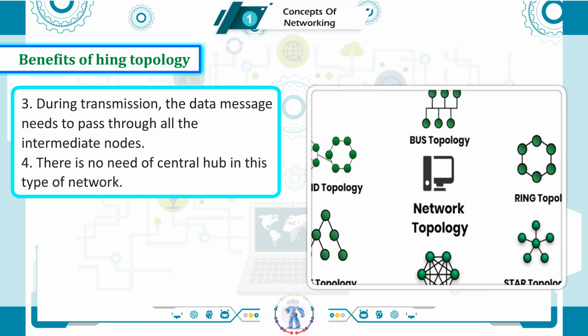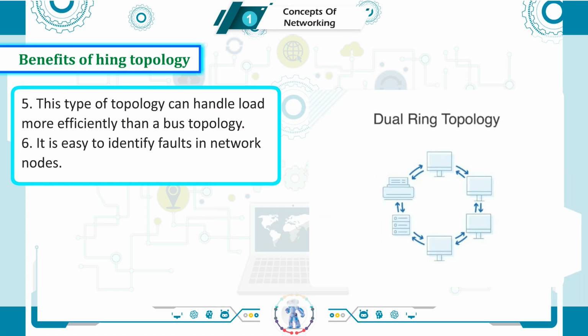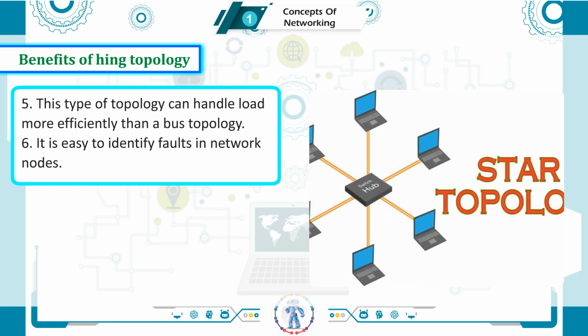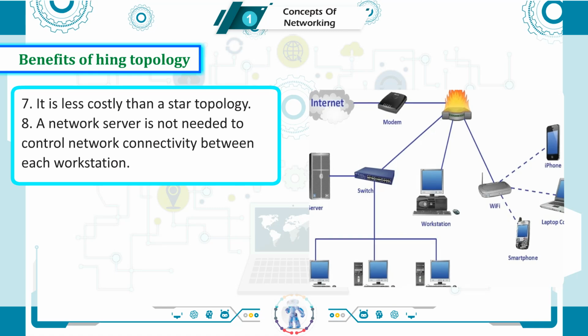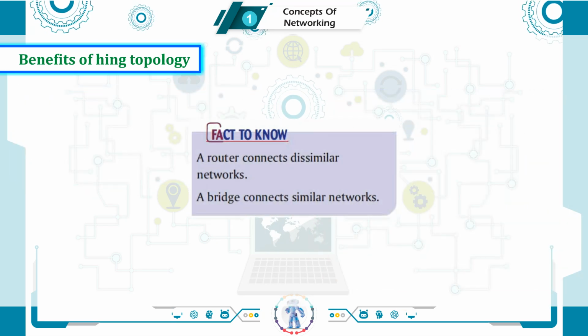There is no need of a central hub in this type of network. 5. This type of topology can handle load more efficiently than a bus topology. 6. It is easy to identify faults in network nodes. 7. It is less costly than a star topology. 8. A network server is not needed to control network connectivity between each workstation.